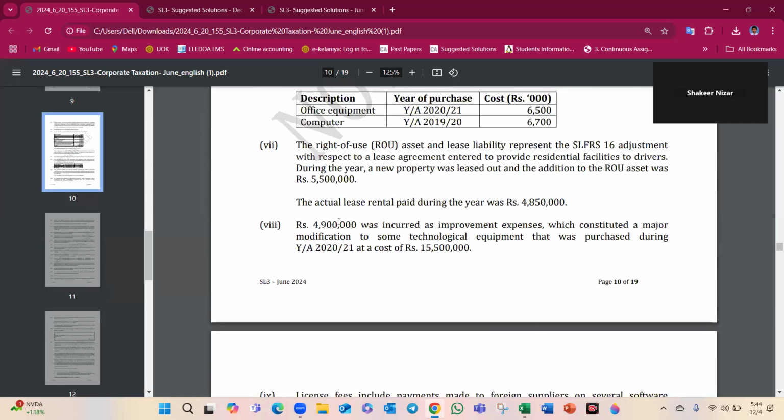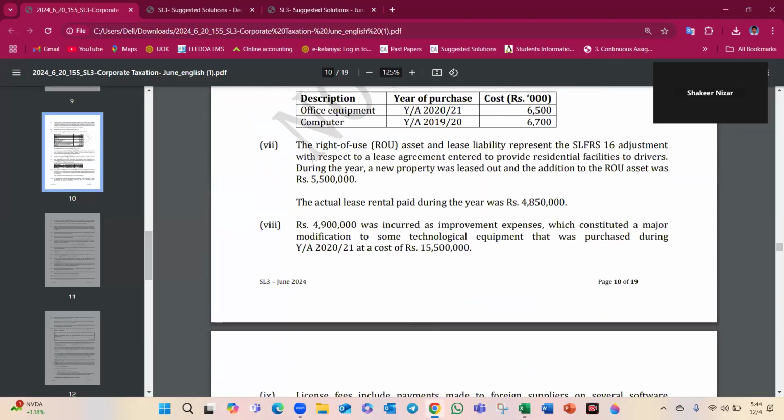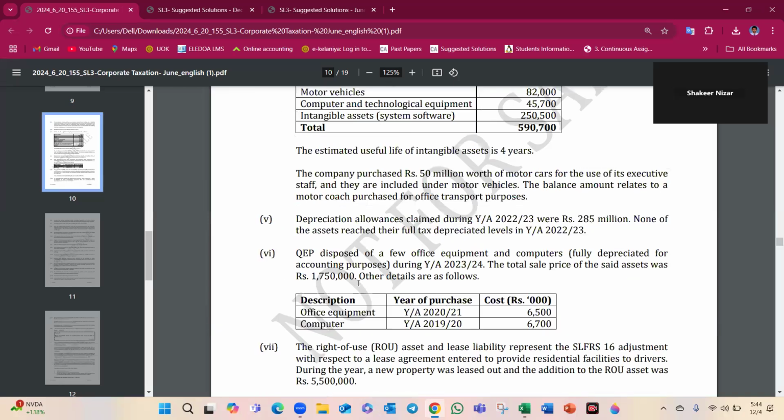Improvement expense was incurred, but the improvement can be a major modification that was purchased. Improvement, improvement expense.